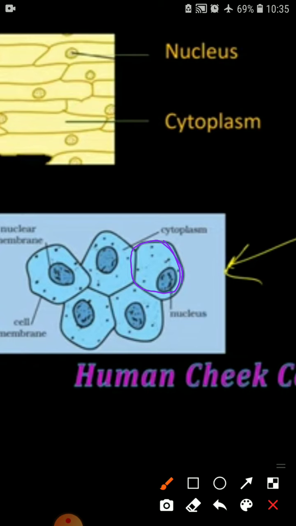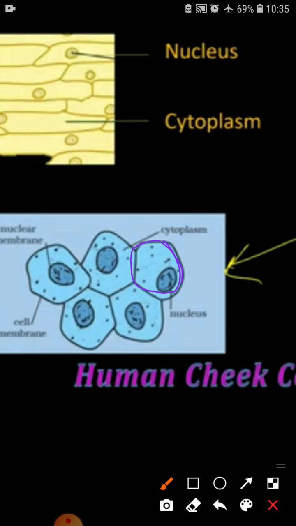That means in animal cells, in us people, except the plants, all types of multicellular animal cells on this planet have no cell wall.